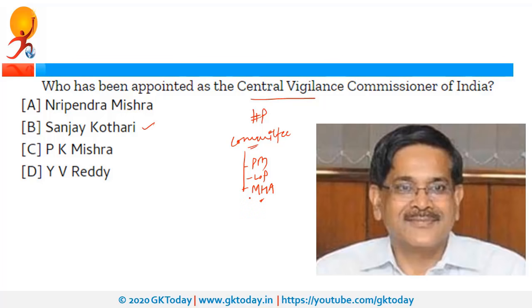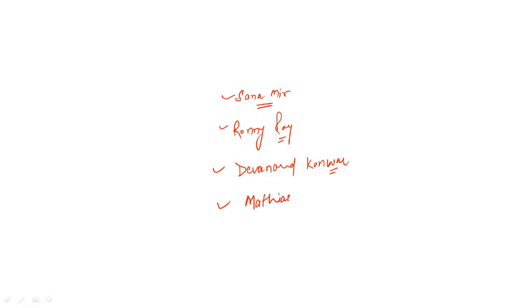Apart from him, recently a few other personalities were in news. Recently, former Pakistani cricketer Sana Mir announced her retirement. Apart from her, recently Ronnie Roy passed away. He was a well-known photojournalist. In addition to him, recently the veteran politician Devanand Kaur passed away. He had served as the governor of Bihar, Tripura, and West Bengal. Apart from him, recently Matthias Bo announced his retirement. Answer in the comment box: he is associated with which sport?